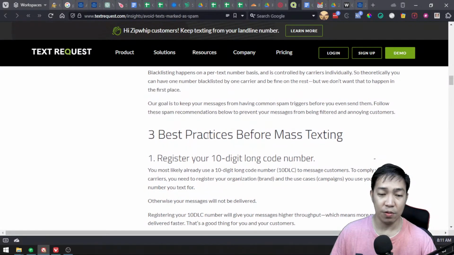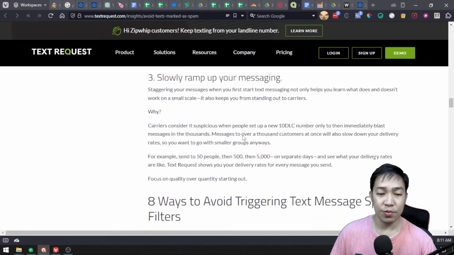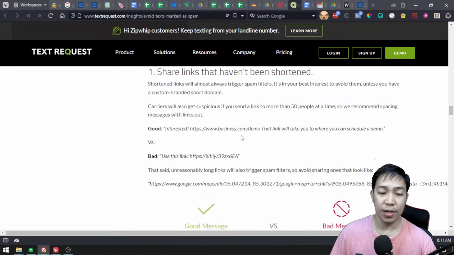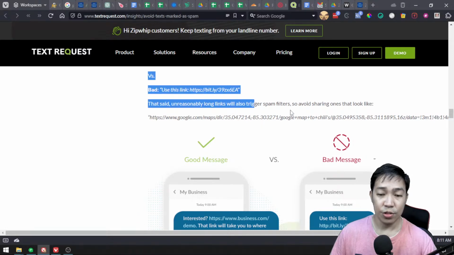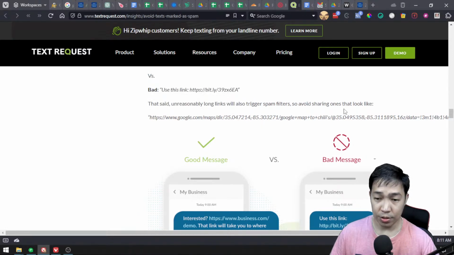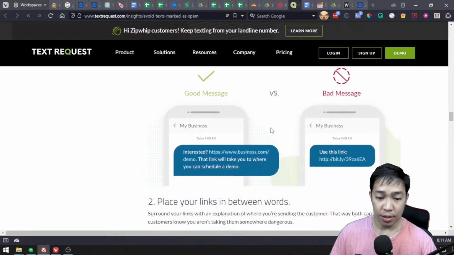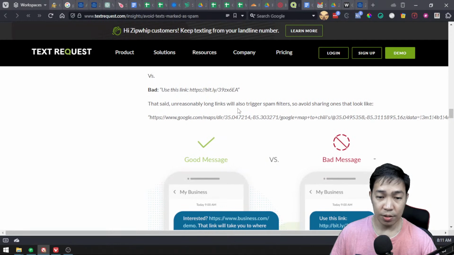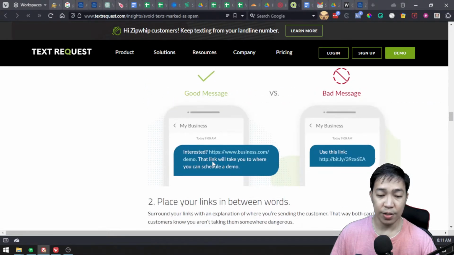There are also best practices here. I already read this, so it's good to have this resource whenever we type in information. You see here, this is a bad link. Avoid triggering spam. This one is pretty long, and this is also a long link, and that's not a good one.